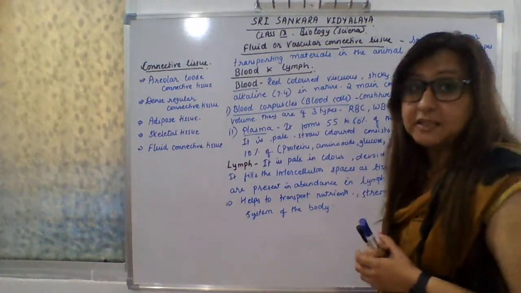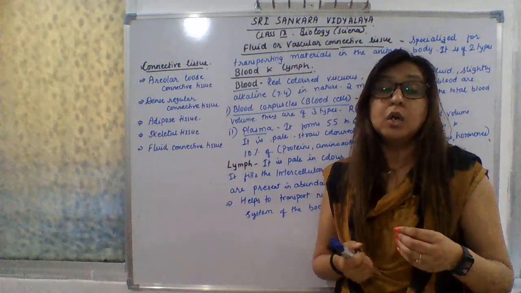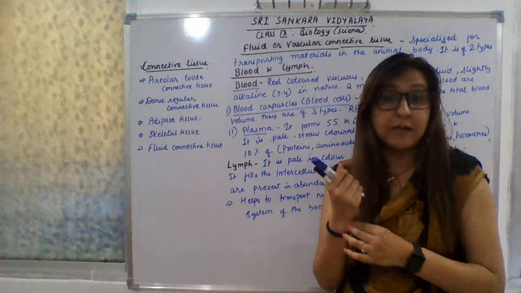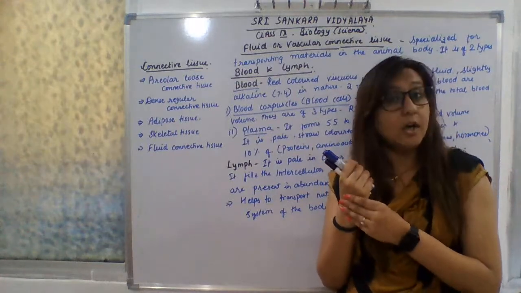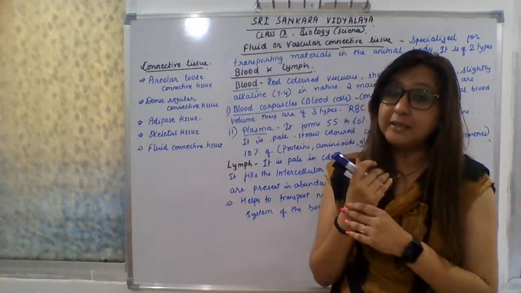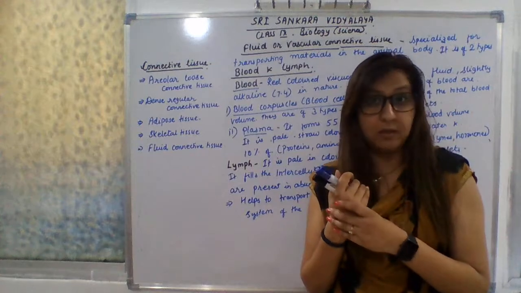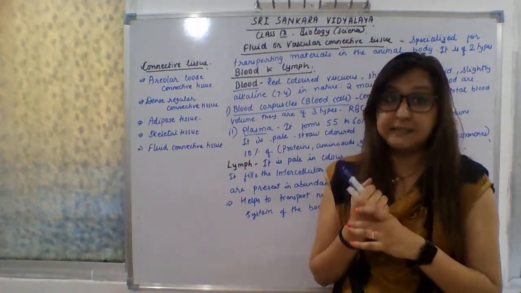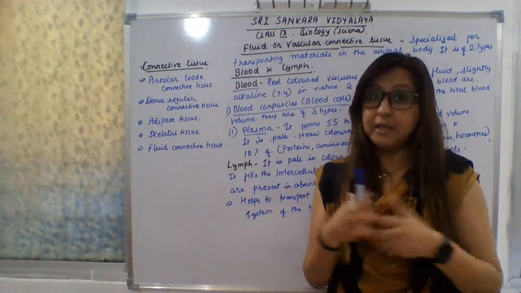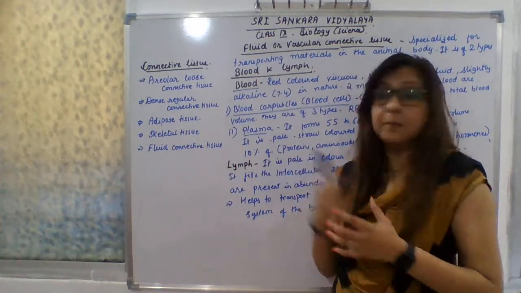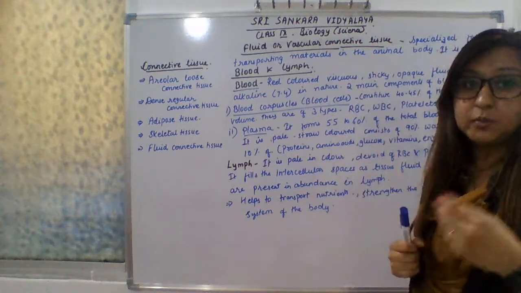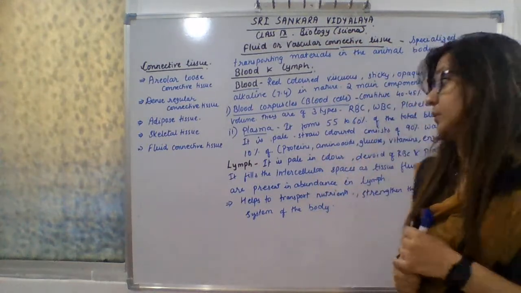Next, last is platelets. So platelets help to clot the blood. Whenever you get any injury or bruise, after some time you will observe that the bleeding automatically stops. This is because of these platelets, because the function of platelets is to clot the blood which is oozing out from any injury or bruise.